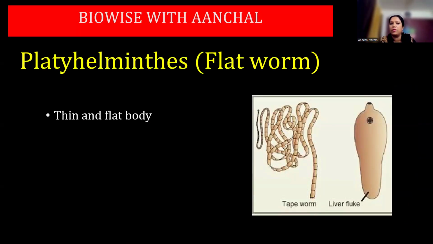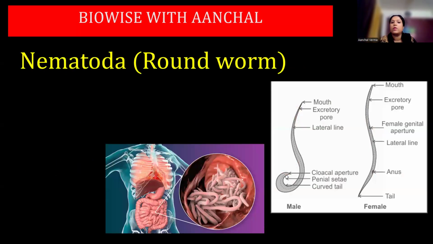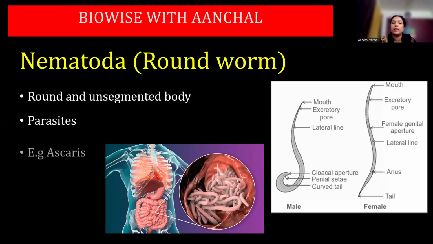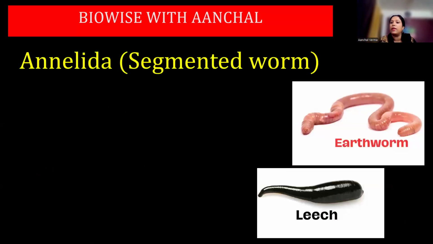Platyhelminthes, flatworms. The body of the organism is flat and thin, and parasitic. Examples are tapeworm and liverfluke. This tapeworm is found in the intestine of humans. Then the next one is Nematoda, roundworms. Ascaris is an example. Round and unsegmented body, parasitic. Next one is Annelida, segmented worms. Earthworm and leech are examples.